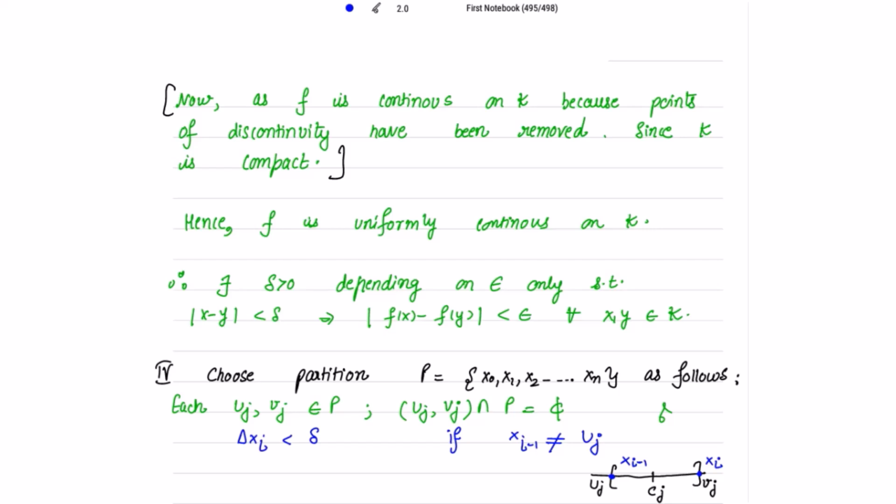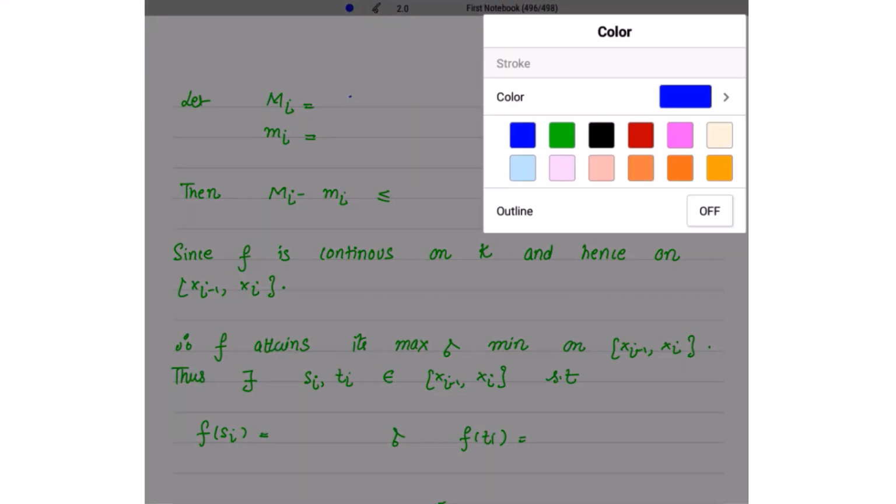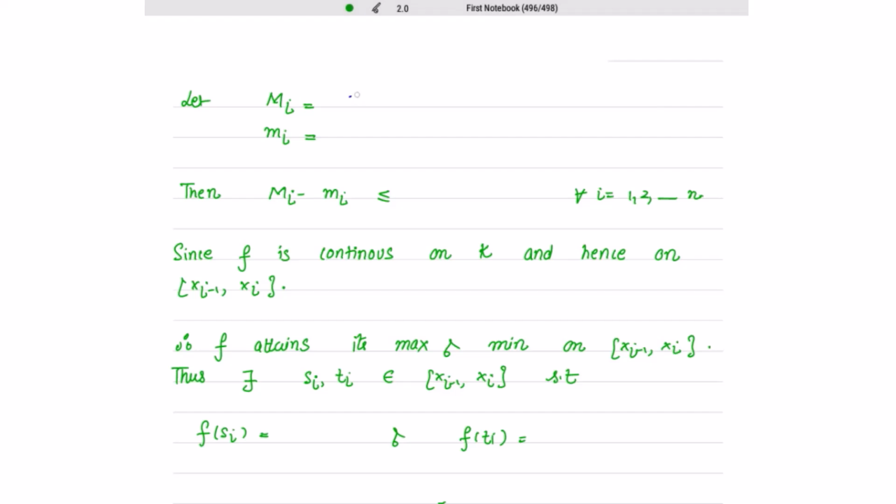Okay, next. Now let Mi be defined as follows. Let me change the color of the pen. Capital Mi is the supremum of f of x on the closed interval xi minus 1, xi, and small mi is the infimum of f of x on the closed interval xi minus 1, xi.